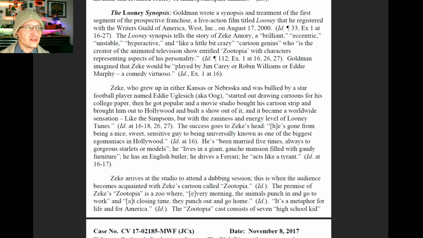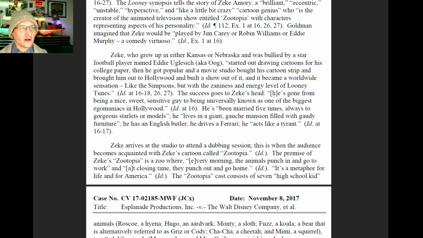Goldman imagined that Zeke would be played by Jim Carrey or Robin Williams or Eddie Murphy, a comedy virtuoso. The character Zeke, who grew up in either Kansas or Nebraska, was bullied by a star football player named Eddie Uglisich, a.k.a.